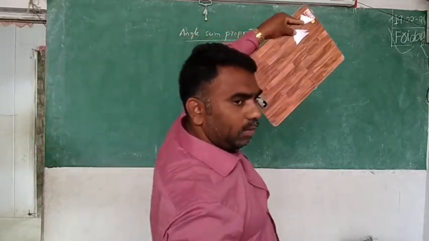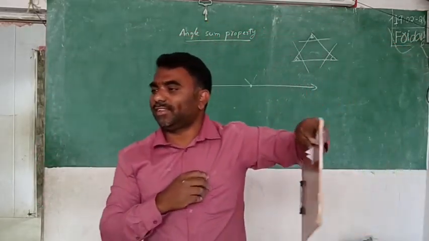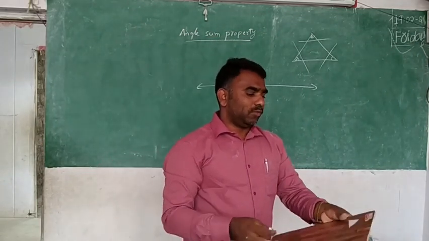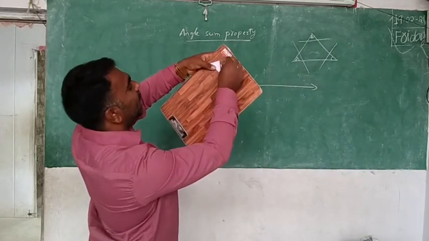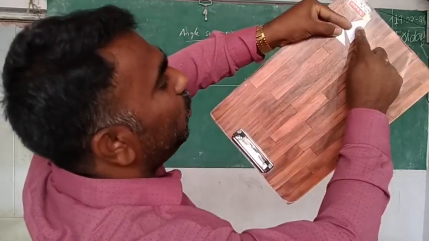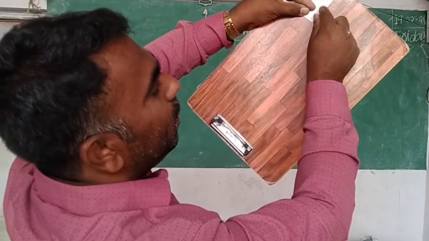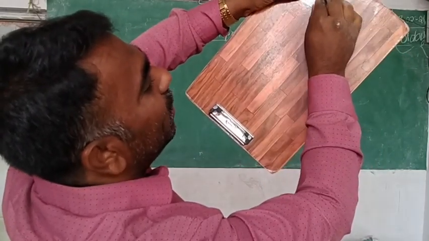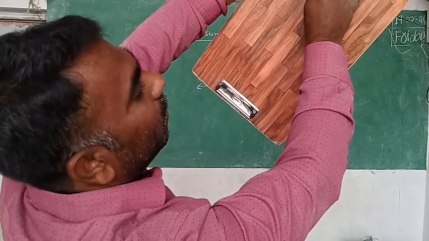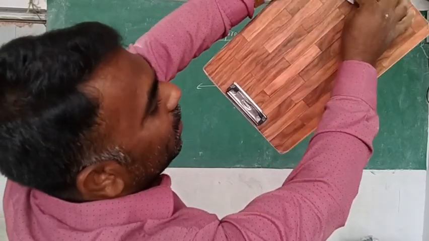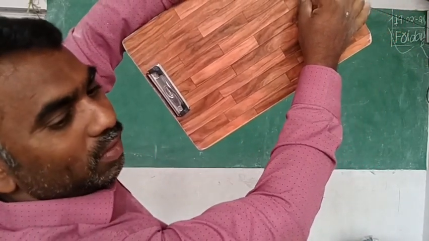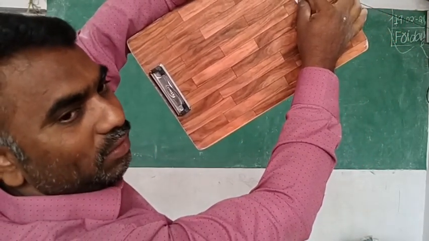Now see. In all the examples we are going to join all the angles. Now we have 1, 2, 3, no? So first one, beside that you keep the second angle like this. 1 beside 2, and 2 beside 3 you keep like that. What is happening here? A straight line is formed here. What is the meaning of a straight line formed? 180. Okay, once you see it you can do it afterwards.